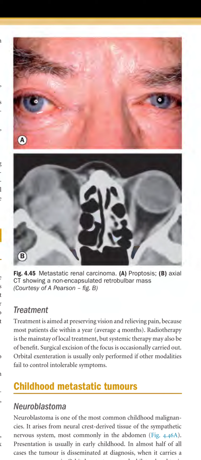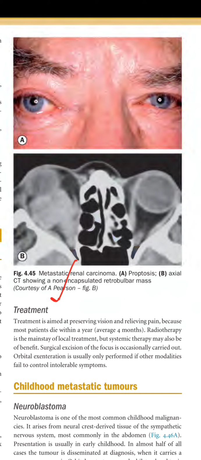Treatment is aimed at preserving vision and relieving pain because most patients die within the year, average 4 months. Radiotherapy is the mainstay of the local treatment, but systemic therapy may also be of benefit. Surgical excision of the focus is occasionally carried out. Orbital excision is usually only performed if other modalities fail to control the intolerable symptoms.